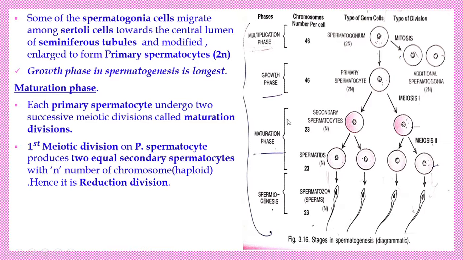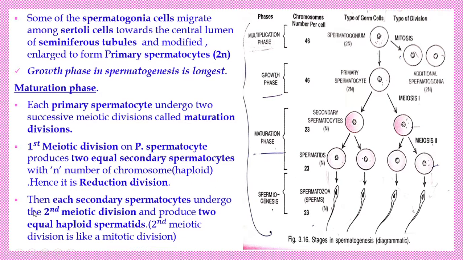Each secondary spermatocyte undergoes the second meiotic division and produces two equal sized cells that are called spermatids. Here all the cells are equal in size, not unequal. The second meiotic division is just like mitosis, because during meiosis 1 the chromosome number is reduced, so that is called the haploid reduction division.